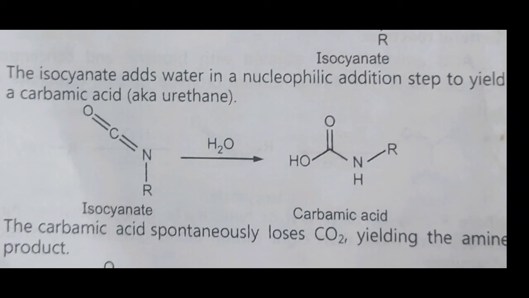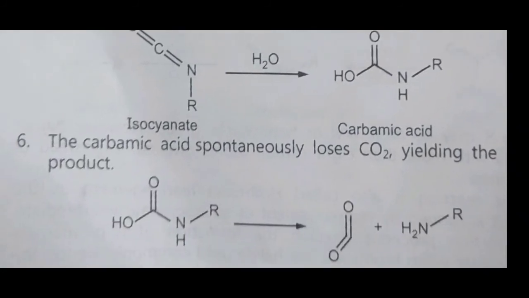Therefore, H attaches to the nitrogen atom and OH attaches to the carbonyl carbon. Therefore, OH-C=O-NHR. This is the carbamic acid. Formation of carbamic acid in step number 5.